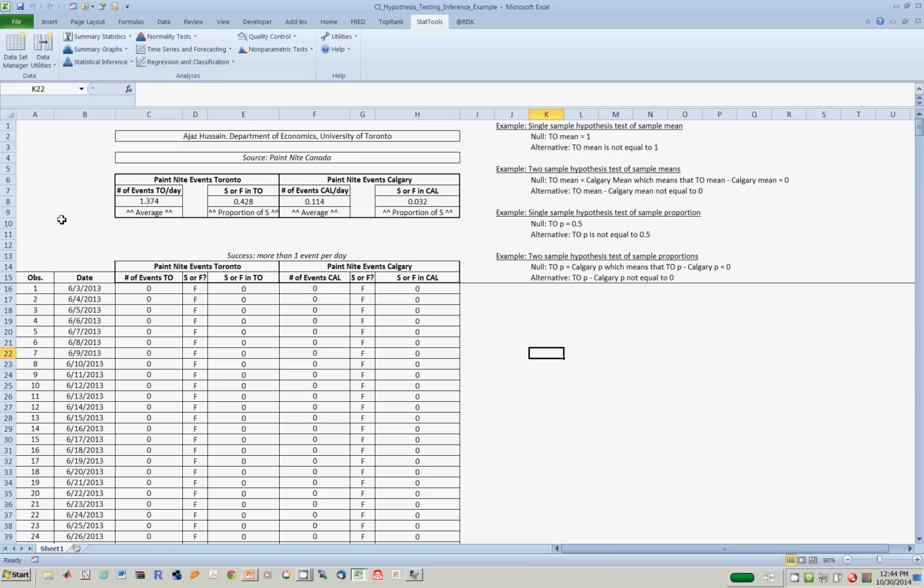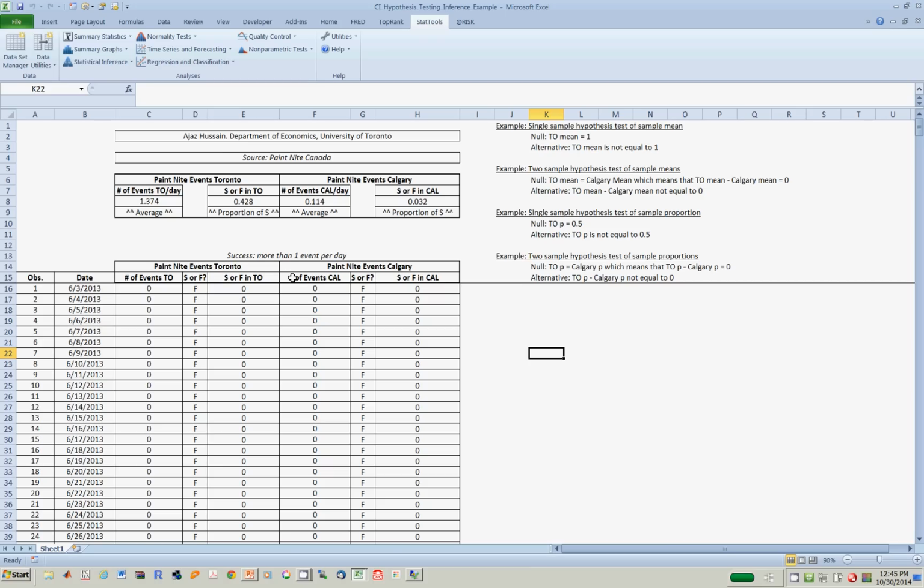So in this video, we're going to see how to do confidence intervals. What we have here is a data set that contains 500 observations of the number of events each day in Toronto, whether it was success or failure, where success is defined as more than one event per day. So that would be 2 or more. If it's a success, we give it a value 1, failure value 0.